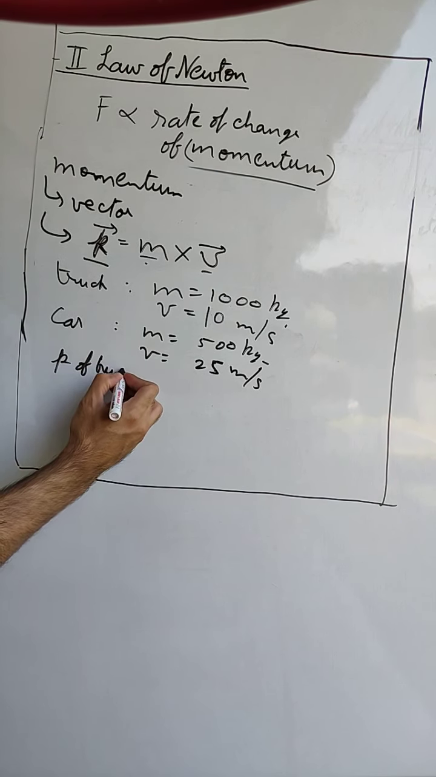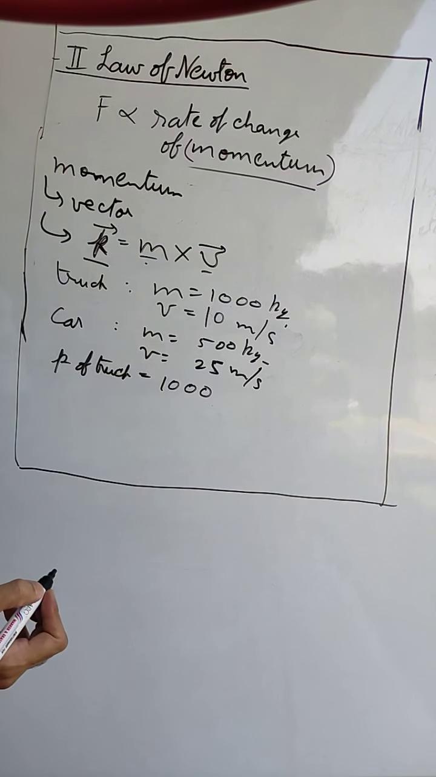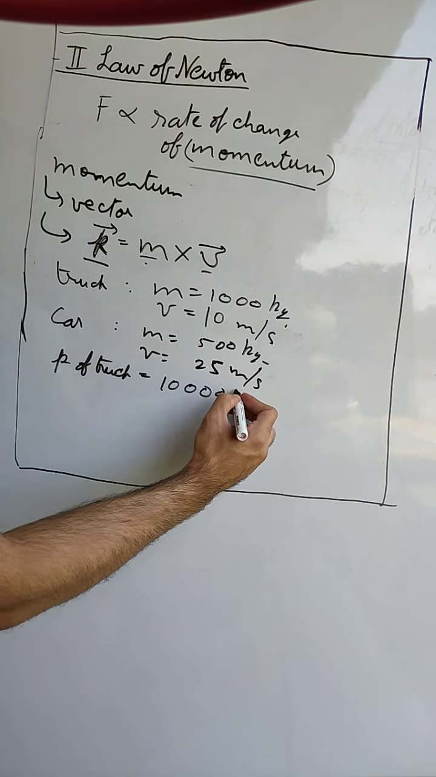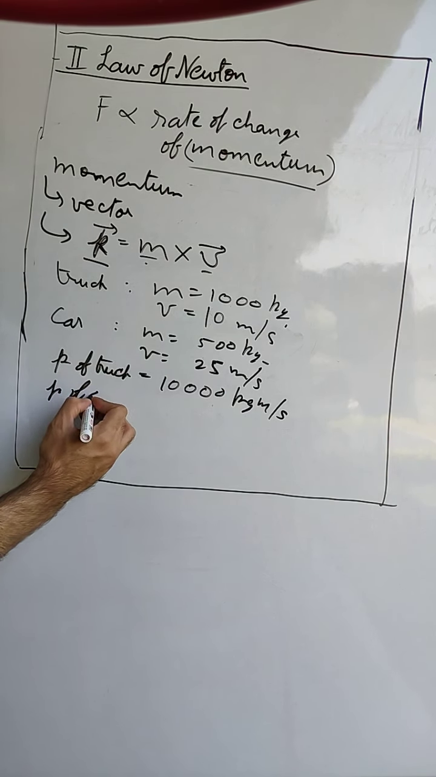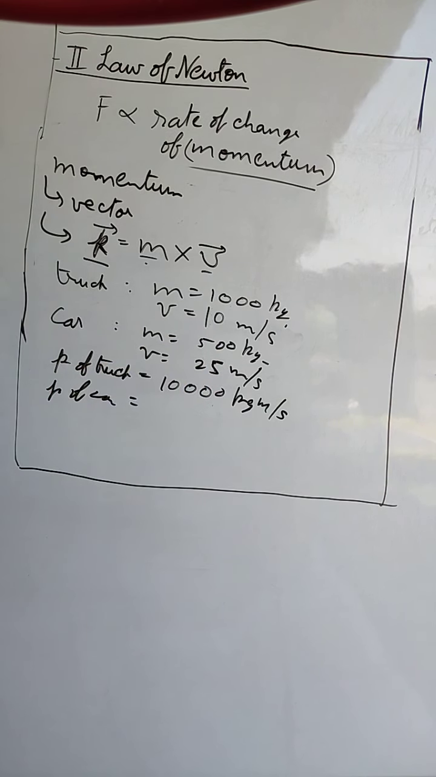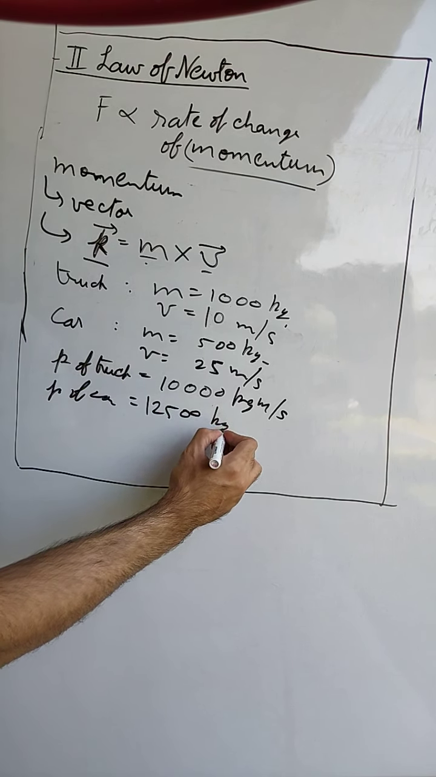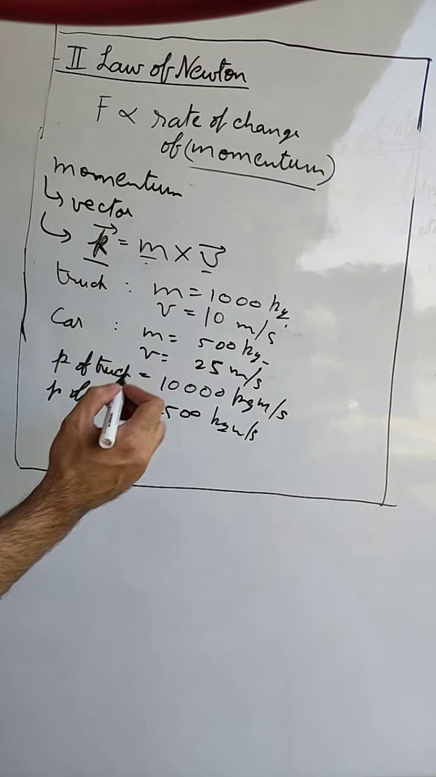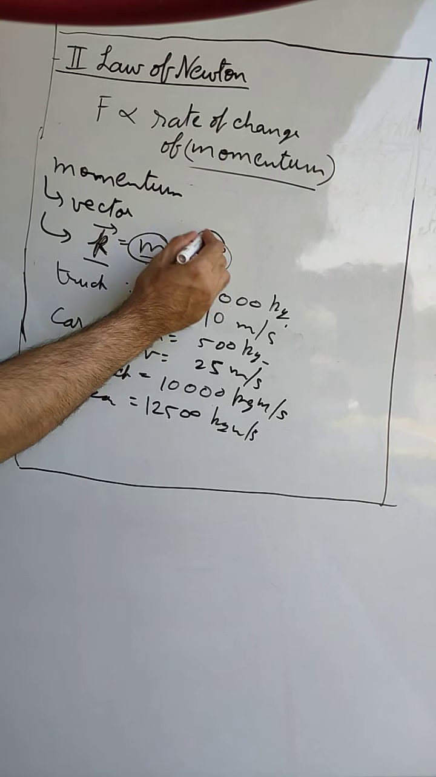Momentum of truck will be equal to 1000 into 10, which is 10,000 kg meter per second. Momentum of car will be 500 into 25. Now we can compare which one has more momentum. We cannot say that momentum of truck is always more than momentum of car. It depends on both mass and velocity.